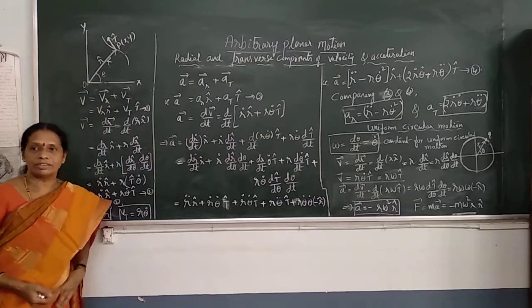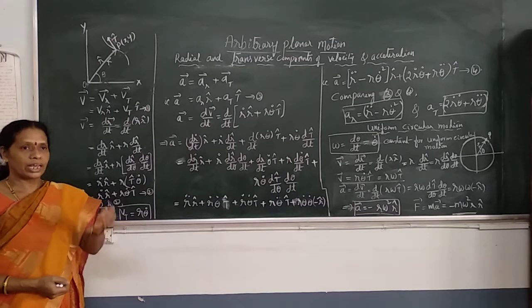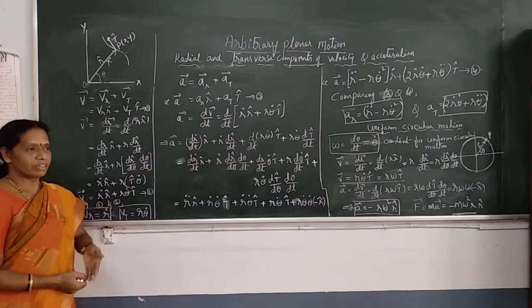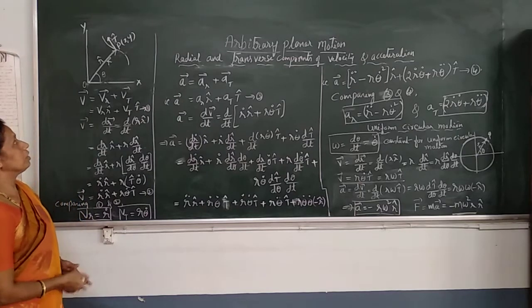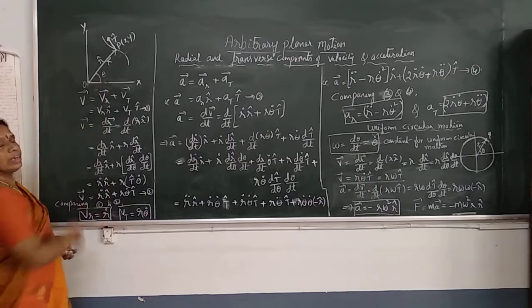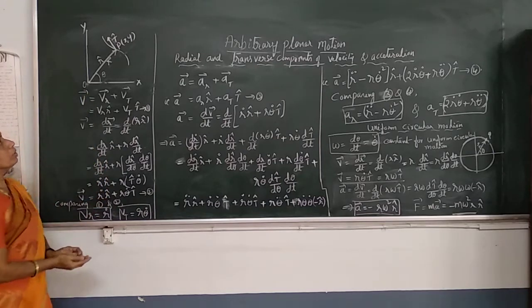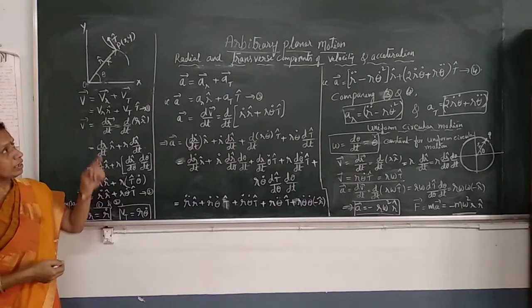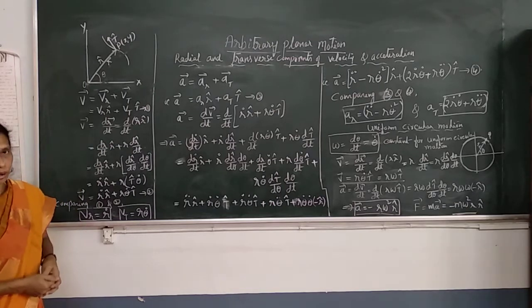When the particle is in rotational motion or in curved motion, the displacement is called angular displacement, velocity is angular velocity, and acceleration is angular acceleration. So here, theta is also called the angular displacement. Now, let us find out the radial and transverse components of velocity.